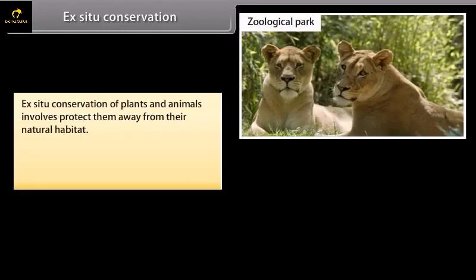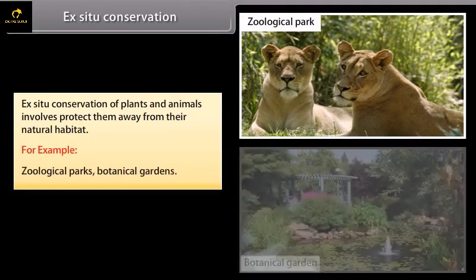Ex situ conservation. Ex situ conservation of plants and animals involves protecting them away from their natural habitat. For example, zoological parks and botanical gardens.